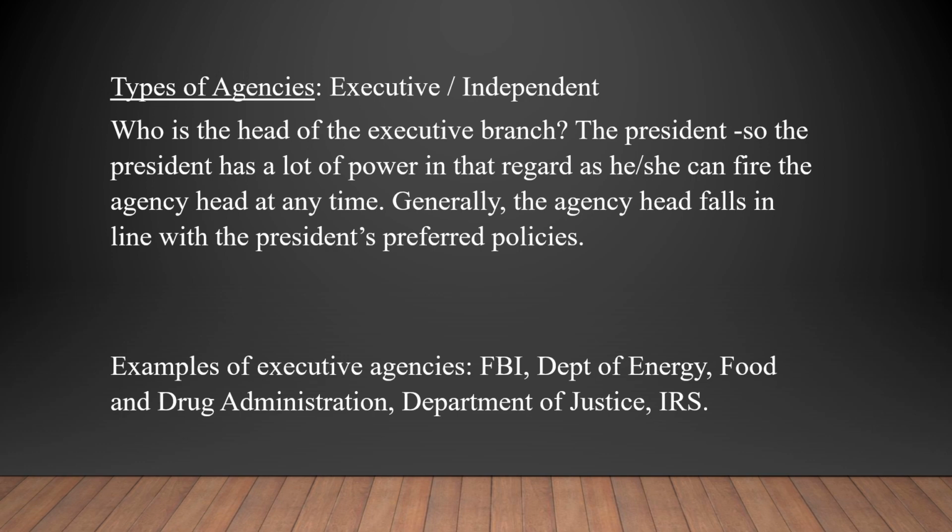Generally, because of that, the agency head falls in line with the president's preferred policies. Some examples of executive agencies: the FBI, Department of Energy, Food and Drug Administration, Department of Justice, the IRS, and many others fall within the executive branch.